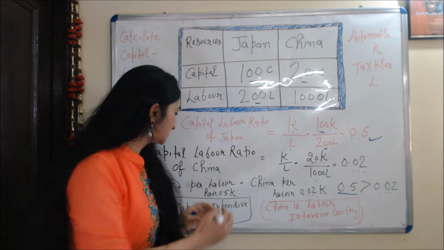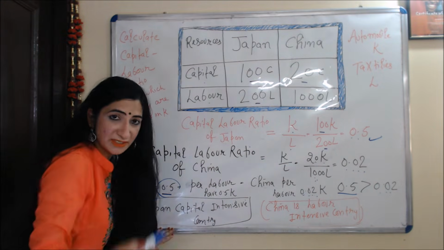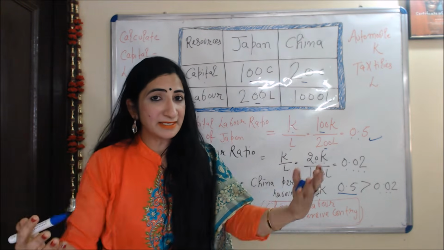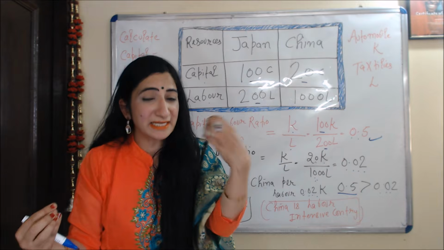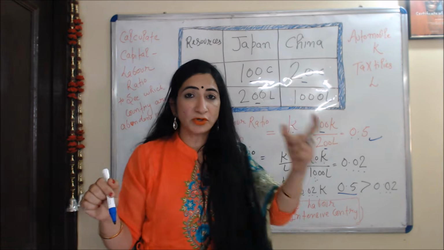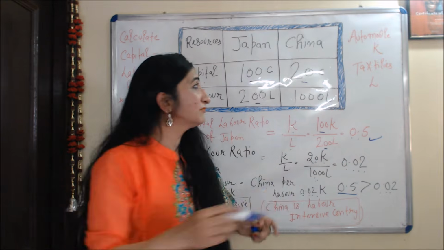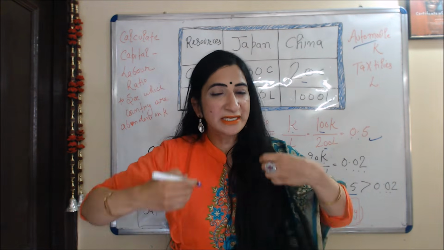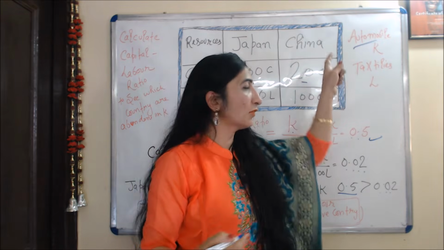So we can say that Japan is a capital intensive country and China is a labor intensive country. Okay, if Japan is a capital intensive country, means Japan should increase the production and export of capital intensive good. Here we assume capital intensive good is automobile. So Japan should increase the production and export of automobiles.